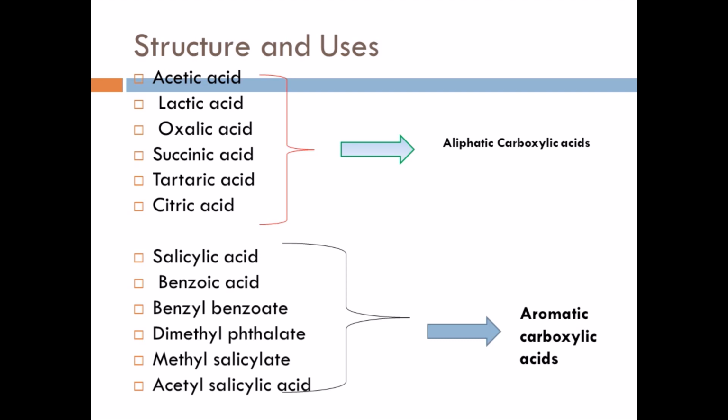For your easy understanding, I have categorized them into aliphatic carboxylic acids and aromatic carboxylic acids. Aliphatic means they will have a straight chain. Aromatic means they will have a benzene ring in addition to the straight chain. According to their structure, I have divided them into aliphatic and aromatic. In this session, I am going to take only the aliphatic carboxylic acids, their structures and uses. In the upcoming sessions, I will take the aromatic carboxylic acids.